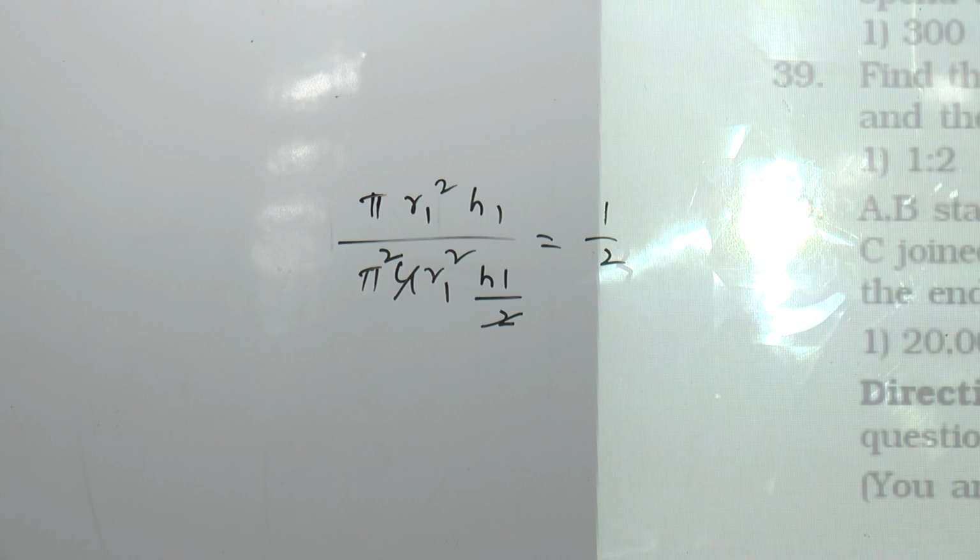40th. A and B started a business by investing 12 lakhs and 18 lakhs respectively. B left after 7 months. C joined at the same time when B left, with 54 lakhs. Find A's share if the total profit at the end of the year is 1,30,000.